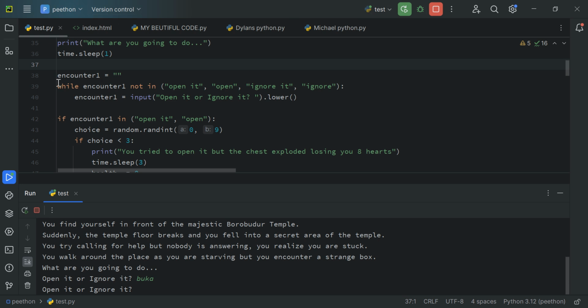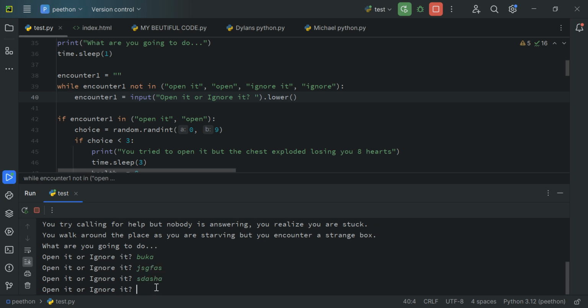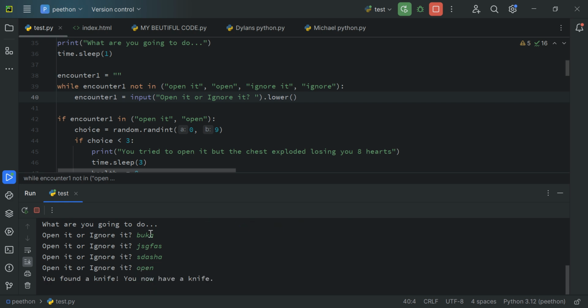Now, while is not like the actual meaning of while. While is actually a loop. Everything here is a loop. So this loop will keep going until I break the loop by saying open or ignore it or ignore. Here, I said and here it says you found a knife. You now have found a knife.